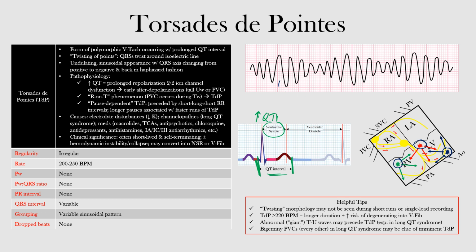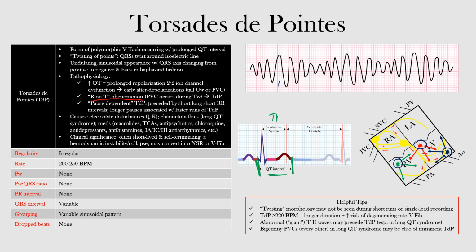Okay, so how about the pathophysiology of this rhythm? Well, we said that the QT interval must be prolonged, which reflects prolonged myocyte repolarization, and this is due to an ion channel dysfunction. The prolonged ventricular repolarization can give rise to early afterdepolarizations, which may appear as tall U waves or premature ventricular contractions, PVCs. It is from what is known as an R on T phenomenon that gives rise to TDP. In other words, a premature ventricular complex occurs during the preceding T wave, thereby initiating torsades. This is what we call the R on T phenomenon.